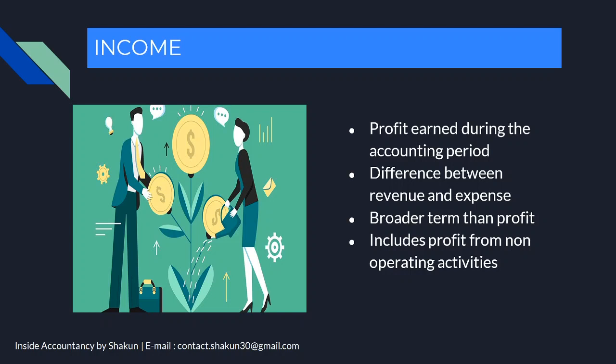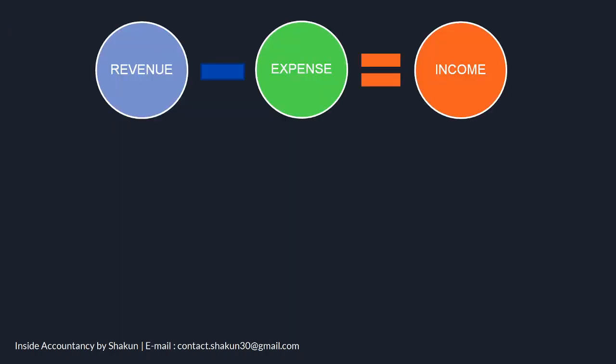Now, what are operating activities? The activities which are related to the normal working operations of a business are operating activities, and those which are not related with the normal working operations are non-operating activities. We will learn about this in the next terms also. It will be more clear to you. So for now, understand that income is a broad term and it includes the profit from both operating as well as non-operating activities. Now income, as I told you, is always equal to revenue, which is generated from operating activities or non-operating activities, minus the expenses, that is the cost incurred for generating the revenue.